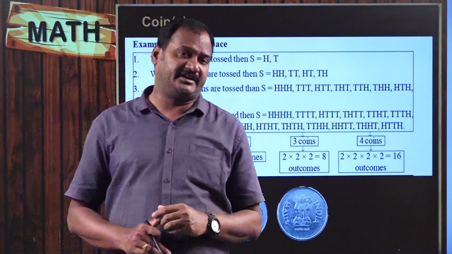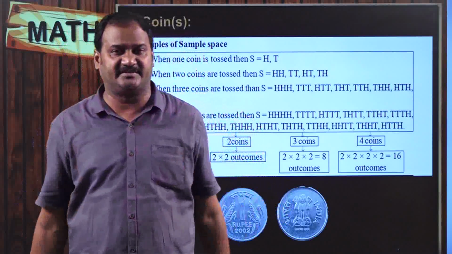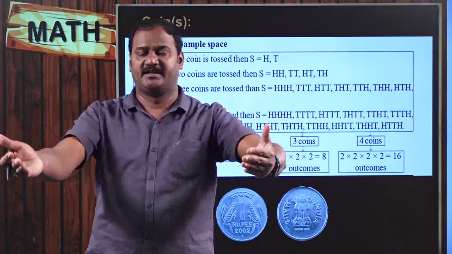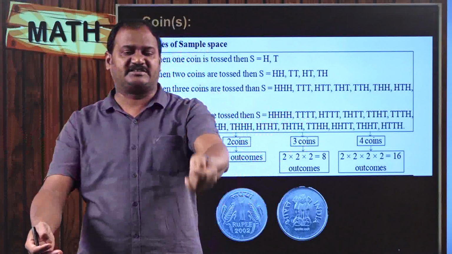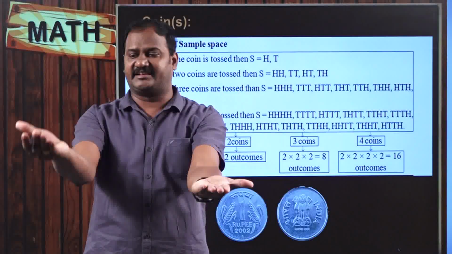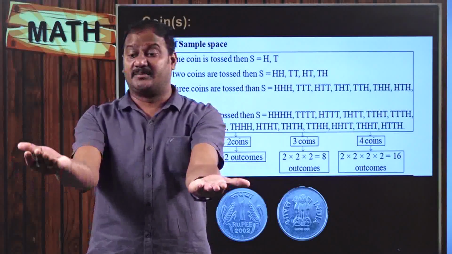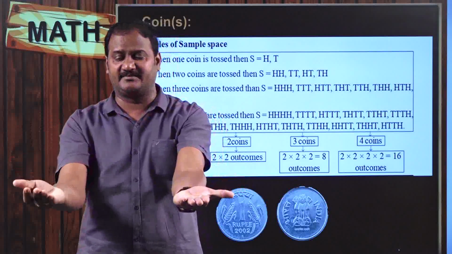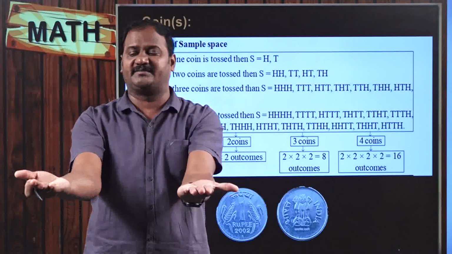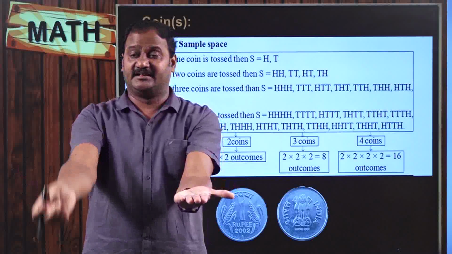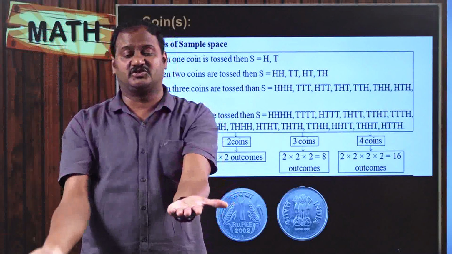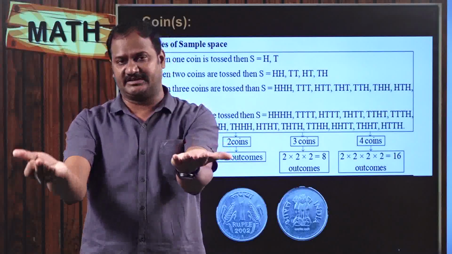When you are tossing two coins simultaneously, this is the first coin and this is the second coin. I have two coins in my hands. Then I toss the first coin, and suppose it shows heads, and again I toss the second coin. The second coin might show heads or tails. For example, I fix the first coin as heads and toss the second coin. The first time I got heads, and the second time it might show tails, but not heads all the time.